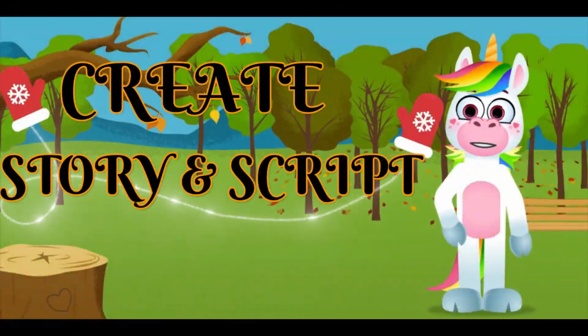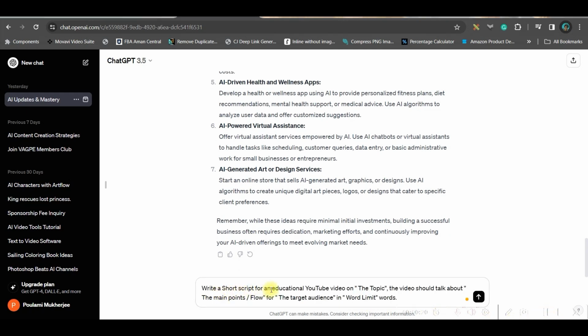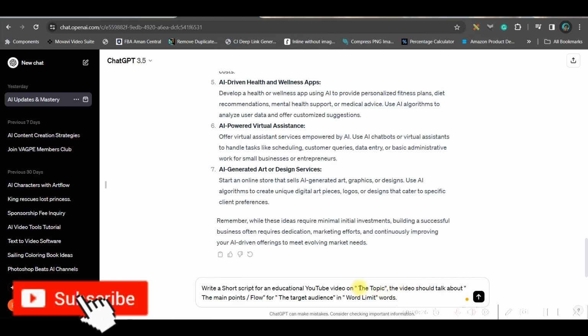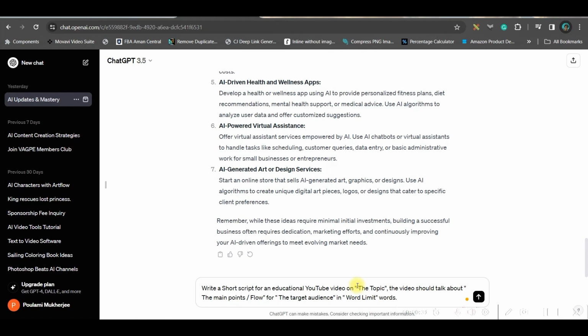Step 1. Creating the video script. For this, we can use ChatGPT 3.5 version, which is a free version, and in this box you'll have to give a prompt. Write a short script for an educational YouTube video on, give the topic. If it is fruit, give fruit. If it is alphabets, numbers, solar system, planets, anything you can give.